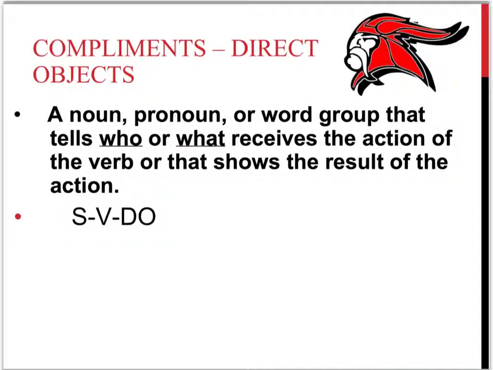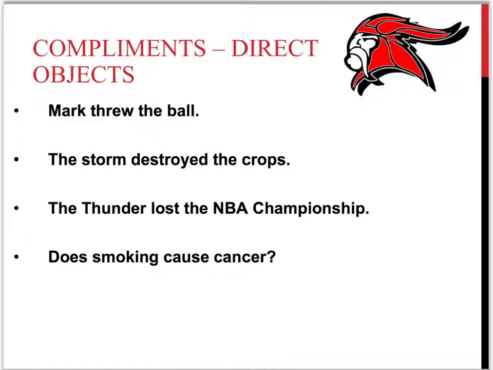All right, the first type of complement we will discuss is the direct object. A direct object is a noun, pronoun, or word group that tells who or what receives the action of the verb or that shows results of the action. Something I use in my class is a little pattern: subject, verb, direct object. That is a sentence pattern. Let's try to identify some direct objects in these simple sentences. When you're looking for direct objects or any types of complements, it's very important that you first identify the main verb of each sentence, and then from there you can work.